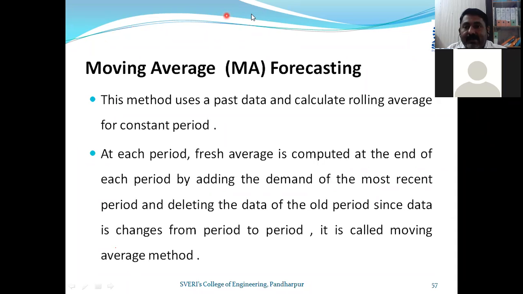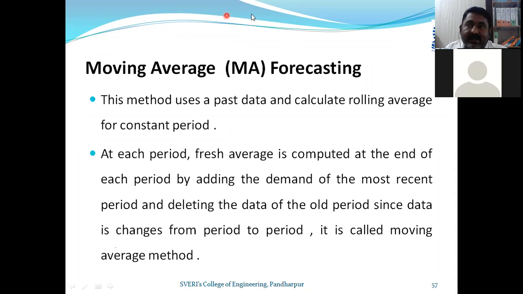So I will take August, September, October and predict the demand for November 2021. If I want to take December 2021, then the older period data is deleted, not taken into account. August data will not be considered, friends. So September, October, November, these 3 months data will be considered for calculating December.